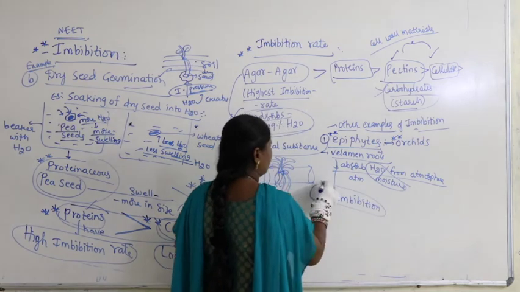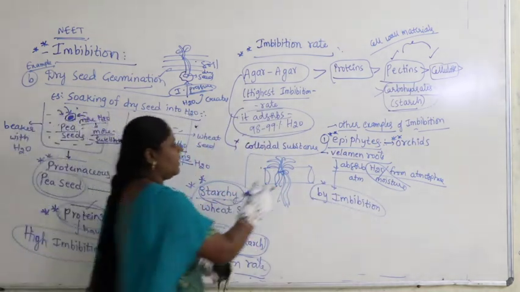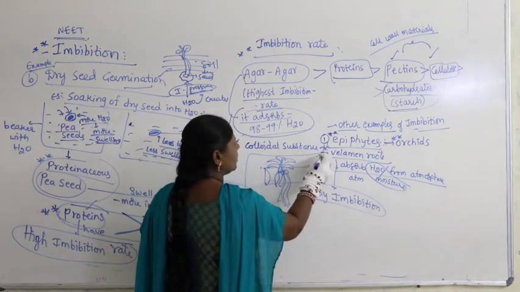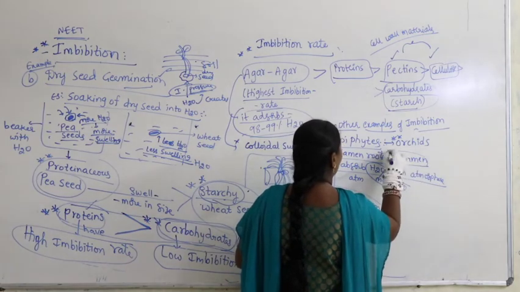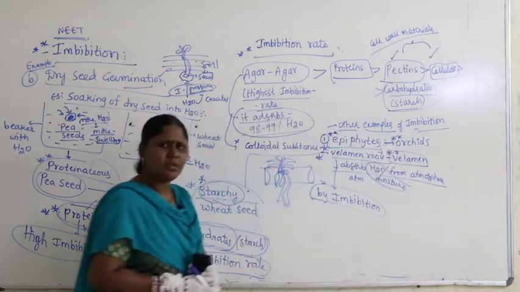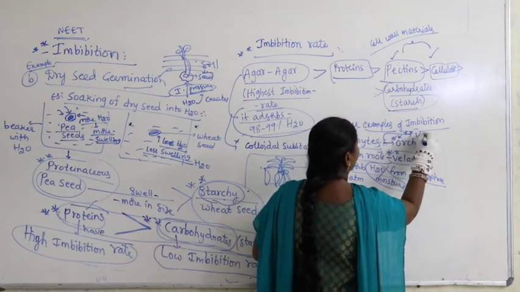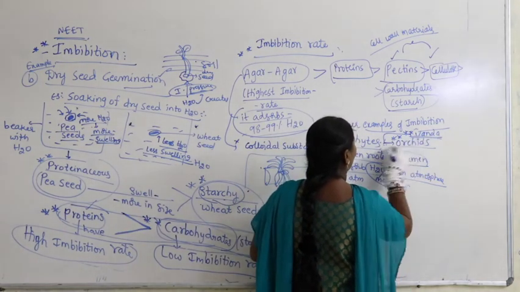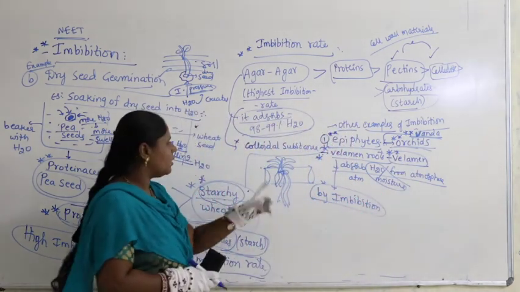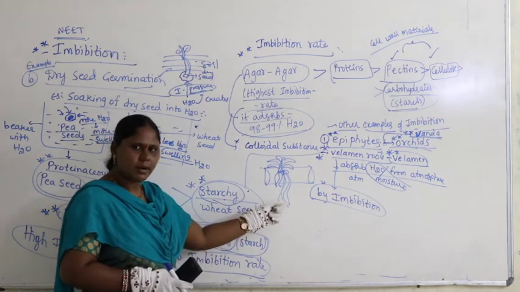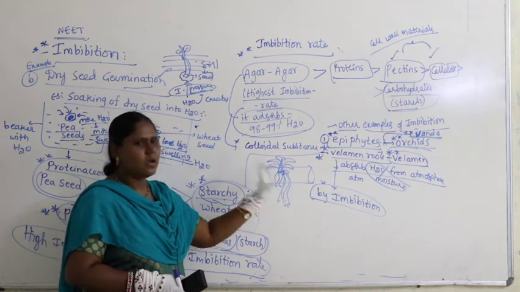Okay, by the process called velamin roots. I repeat again here, velamin roots contain a special tissue called velamen, a dead hygroscopic tissue. Did you remember the examples? Vanda, orchids, all are nothing but epiphytes. They contain two types of roots. Shorter ones are called clinging roots, longer ones are called velamin roots.